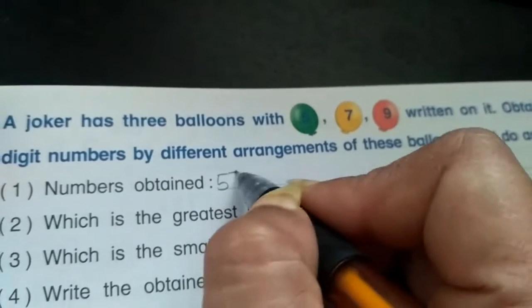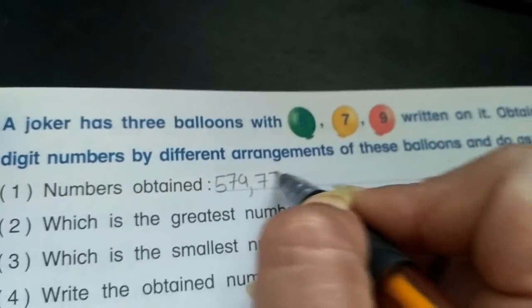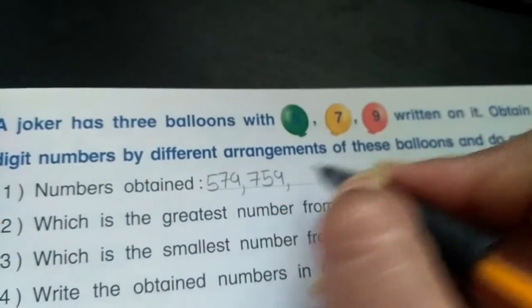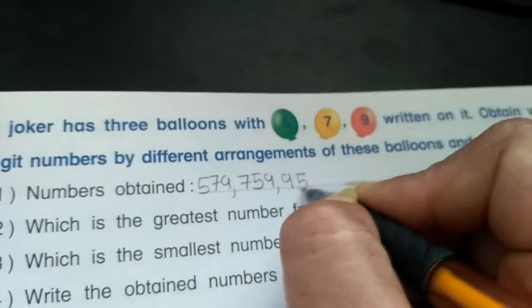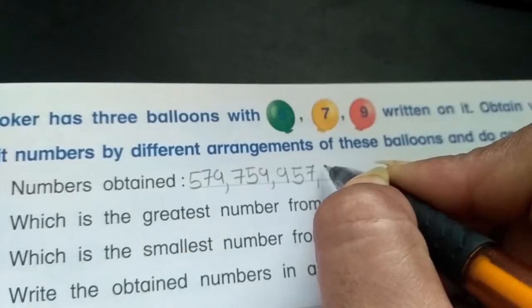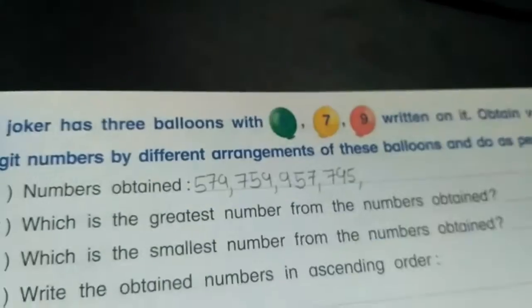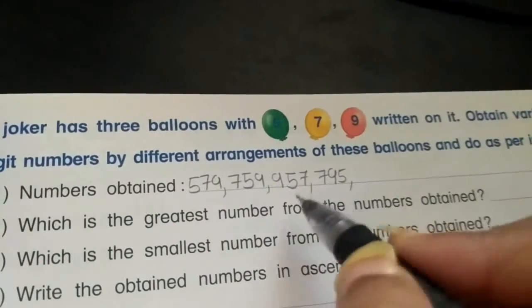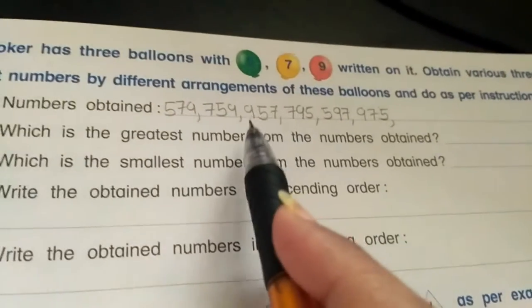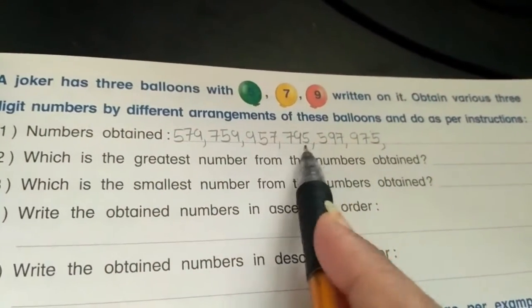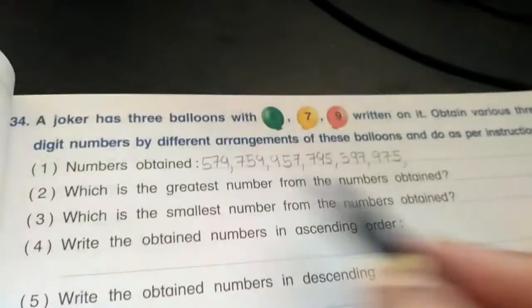One number is 579. Now I am going to change the places. 759. Now 957. Again 795. Then 957, 795, 597, 975. So in total you will get six numbers.